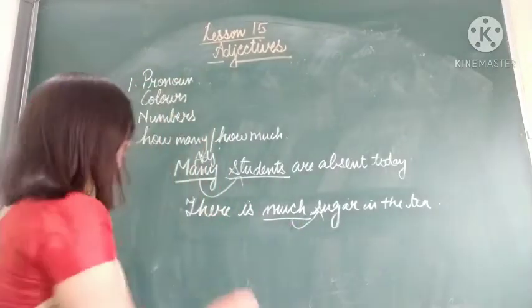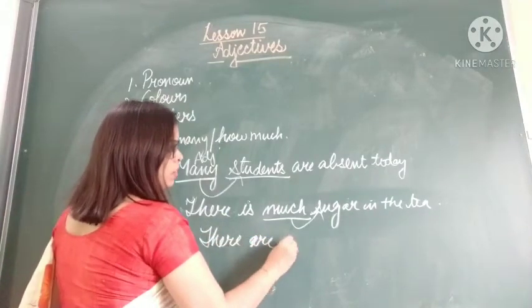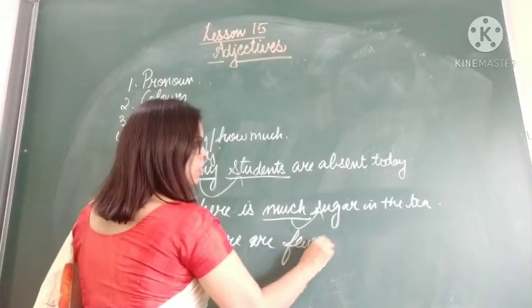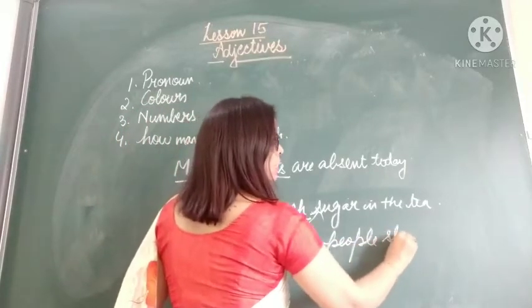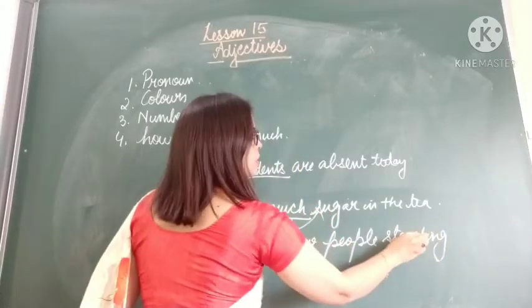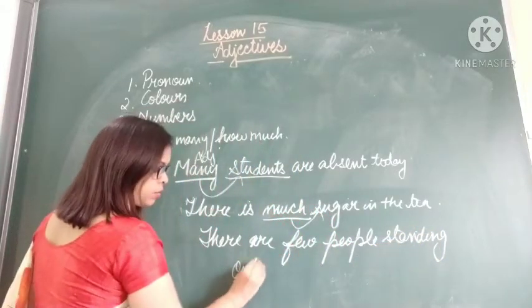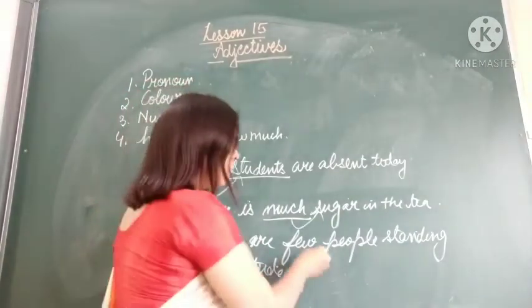Okay. And if I say there are few people standing outside. Okay. How many people? Few people.